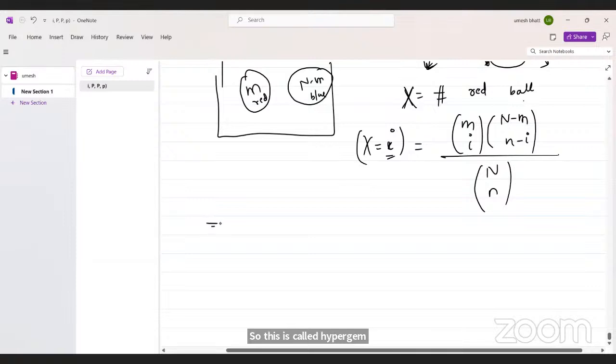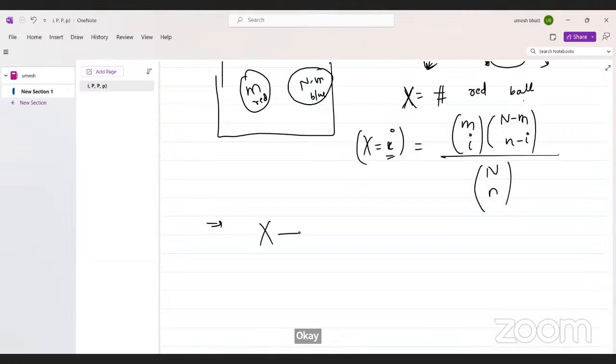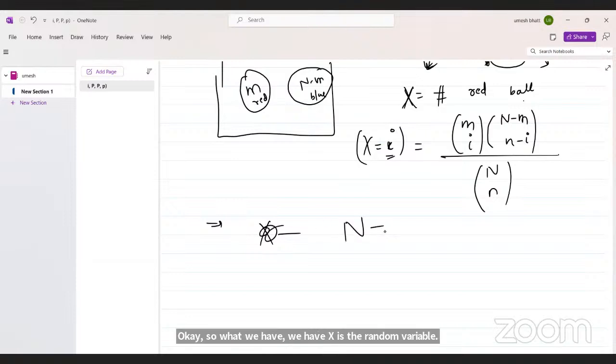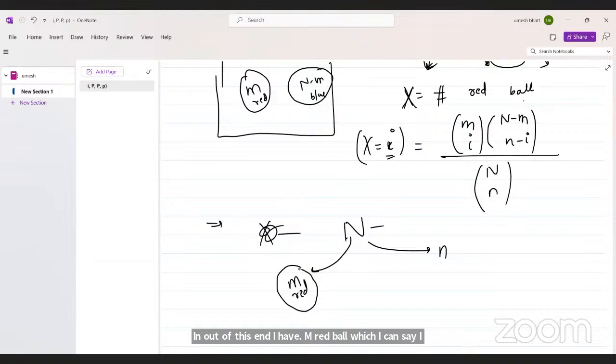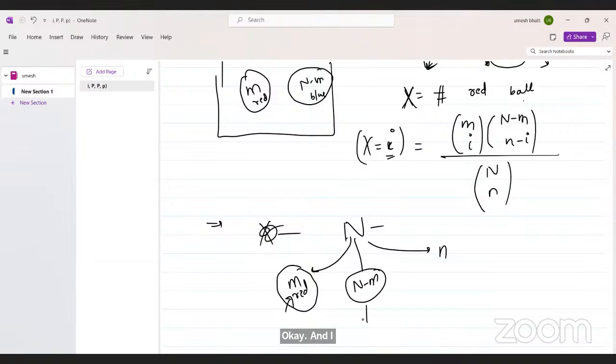So what we have? X is the random variable. Firstly, we have N balls, out of which I am choosing n, and out of these N I have M red balls, which we can assume are M successes. The others are failures.